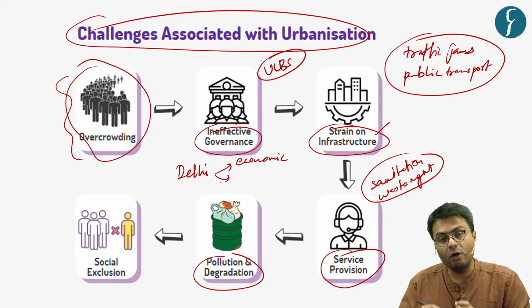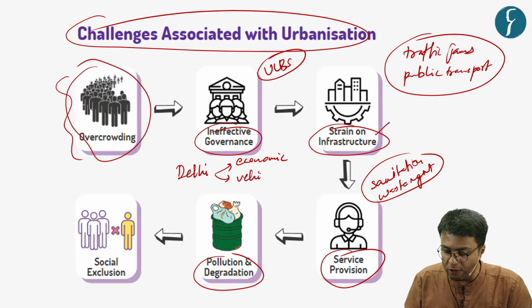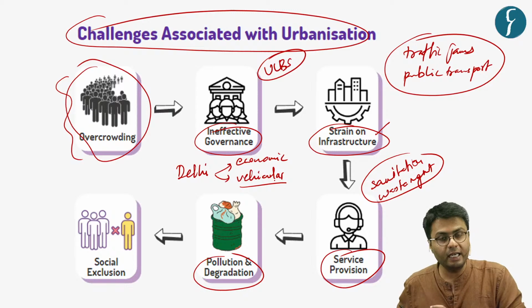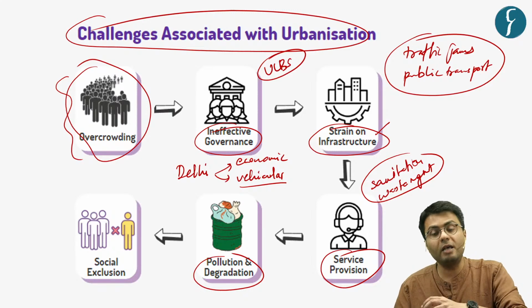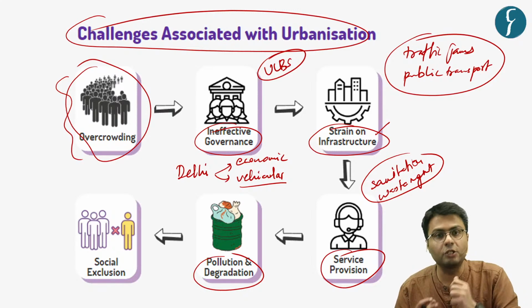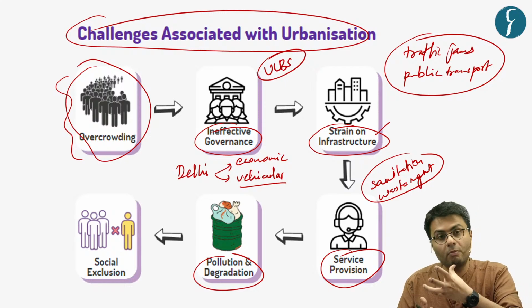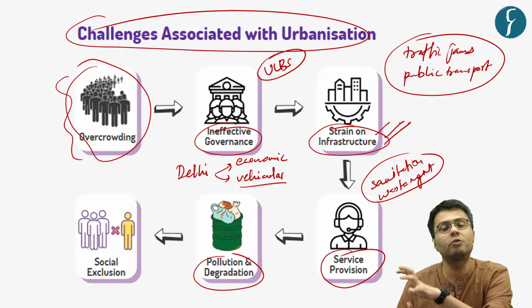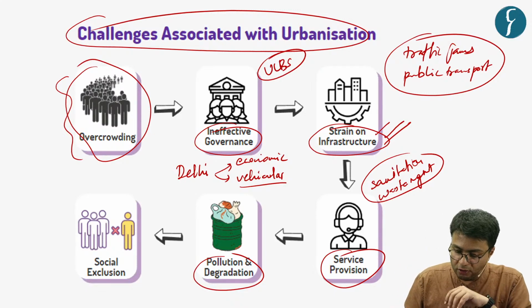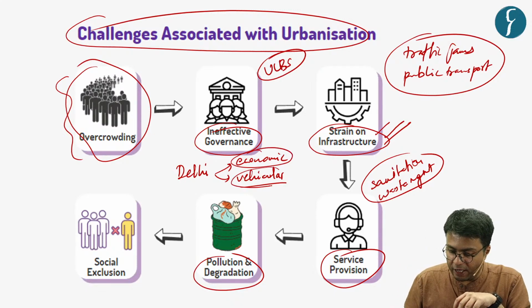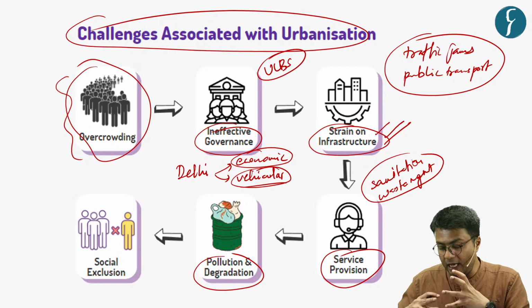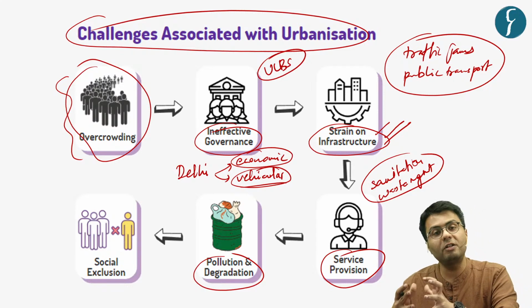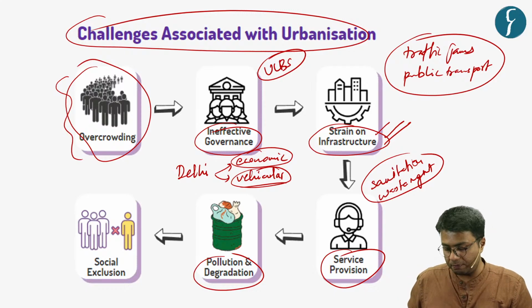Further, as we have already witnessed, the level of vehicular pollution is also quite high in Delhi because more and more people are using their own means of transport. And why are they using their own means of transport? Because the levels of public transportation are not quite high. So these economic activities and vehicular pollution increase the levels of pollution in any urban agglomeration.